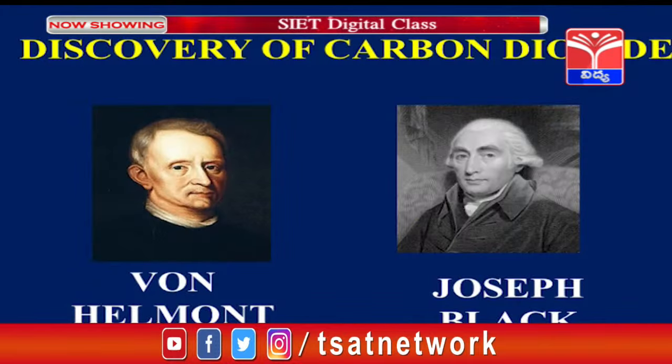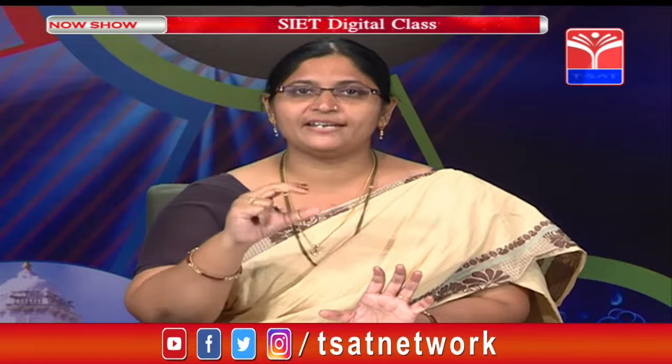See children, here in this slide you can see two scientists. Who are those? Von Helmont and Joseph Black. What have they done? They discovered carbon dioxide. So Von Helmont burned charcoal. When the charcoal is burned, ash is released. He weighed the charcoal and he weighed the ash. There is some difference between the charcoal and the ash. That difference is nothing but some mysterious gas. He did not know which gas it is, but he gave it a name, gas.